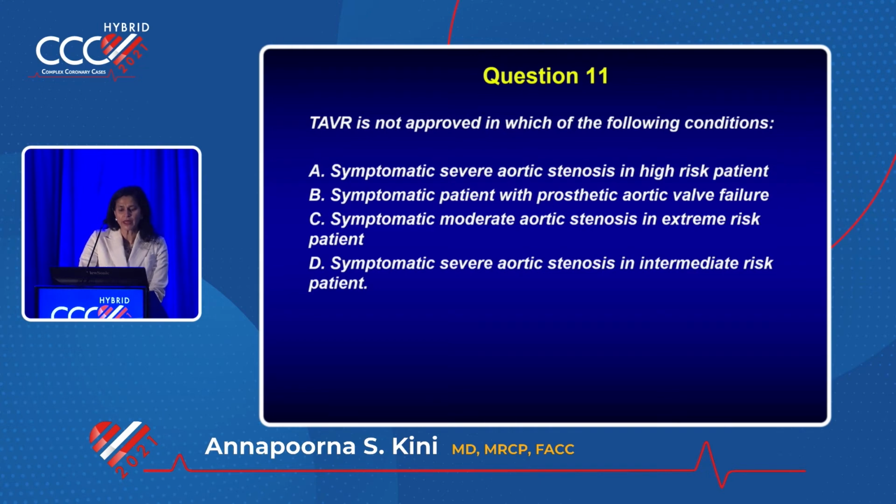Yes. Symptomatic stenosis in intermediate risk patient? Yes, everybody. Right? So of the three, I think remove the moderate, right? Symptomatic moderate aortic stenosis, wait till it's severe.